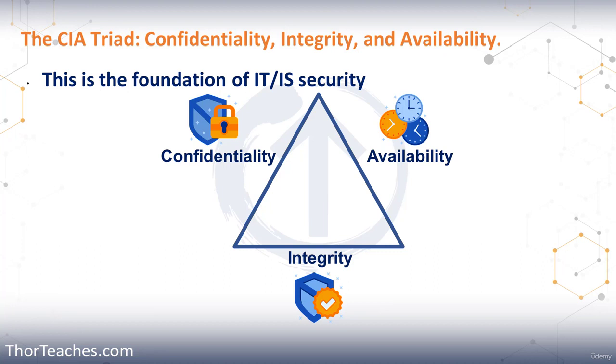Now, if we can't maintain our availability, well then we won't be operationally effective. We lose production time, we might lose money, we might be out of compliance, and this could also lead to lawsuits and fines. And with that, we are done with the CI triad.